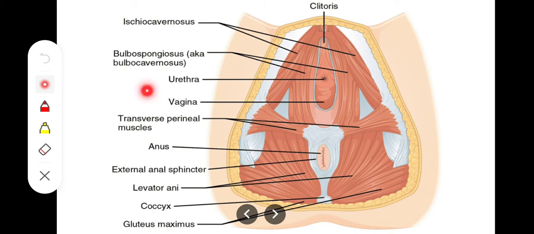So basically our pelvic region, the true pelvis is a lesser pelvis. Lesser pelvis is a true pelvis, and just below the true pelvis we have the pelvic diaphragm, and just below the pelvic diaphragm we have this region, the perineum between the two thighs, and that is basically the region where the external genitalia is present in both males and females.